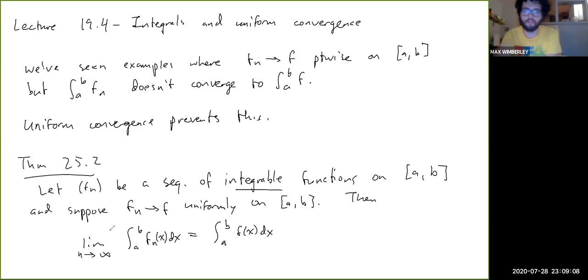So you can basically pass the limit through the integral, right? You can move the limit from outside to inside. So you can take the limit of the functions first and then integrate, rather than integrating all the functions and then taking the limit. You're not allowed to do that with pointwise convergence, right? So I'm going to draw a sketch real quick of the basic idea of why this is true, because it's actually very straightforward.